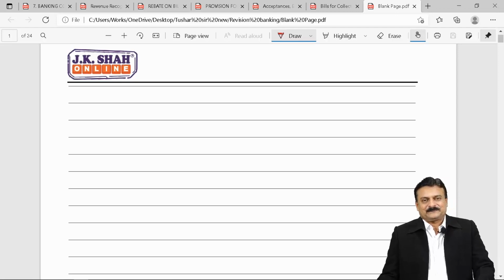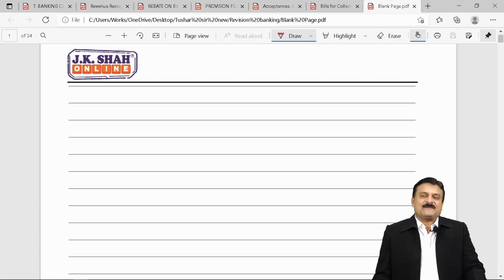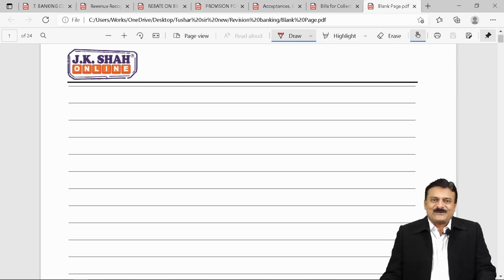CA Inter. I'm starting with advanced accounts. That is in Group 2, Paper 5, 100-mark paper. Question number 1 is compulsory. And out of the other 5, you have to opt any 4. That's known to you, nothing new for you.